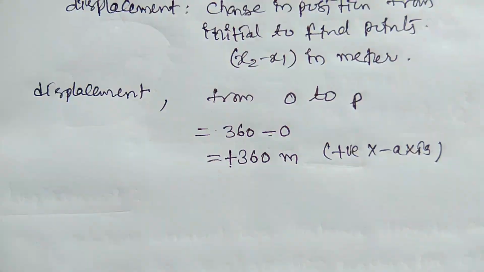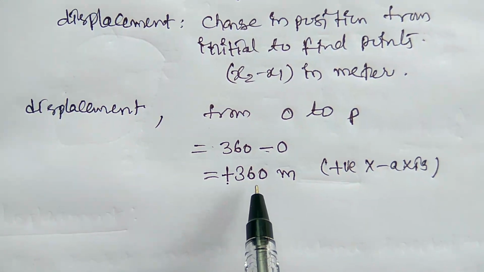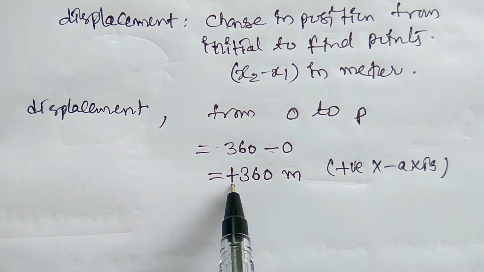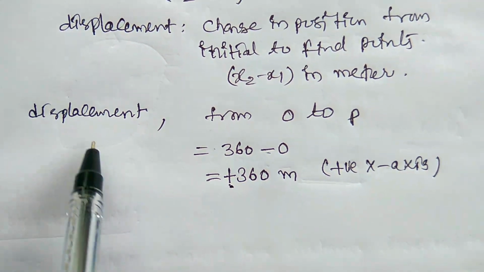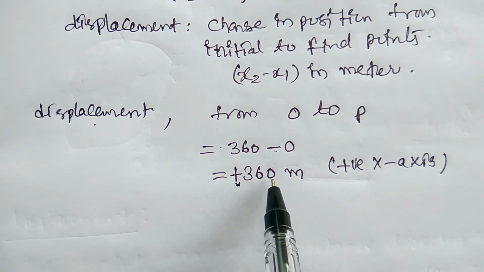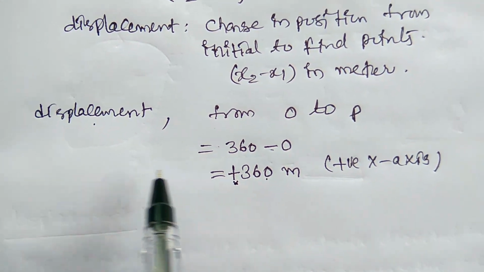Okay, and it is meaning that the displacement of the car is having the magnitude 360 meters along the positive x direction. So in case of displacement, it has direction and also the magnitude. So this is the vector quantity.